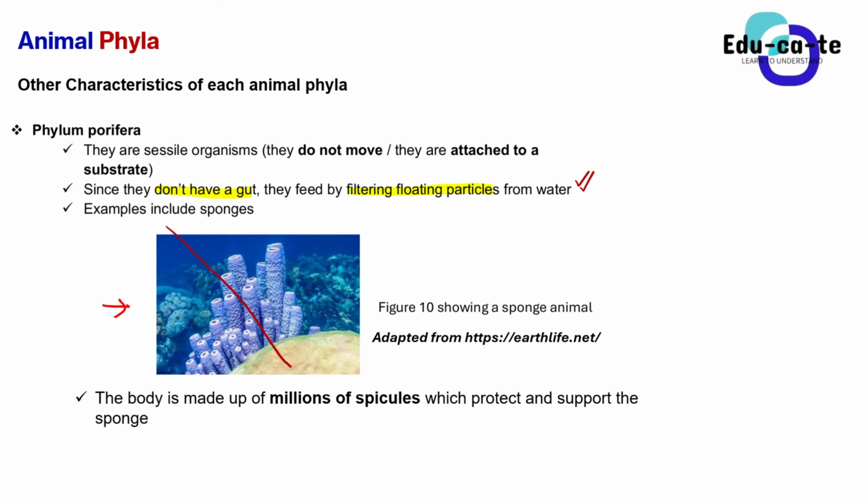Actually, they feed by filtering floating particles from the water. It is one of the processes that is hard to illustrate, but basically if there is some food in the water, that food is able to be absorbed into the animal itself.